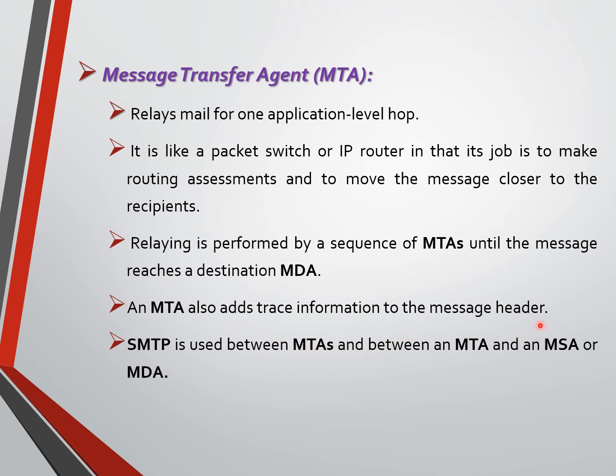All the MTAs will be connected from one MTA to another, and while they are connected to each other, we need to trace that this MTA is transferring the message to that MTA, and that this message is received by the adjacent MTA. We need to be able to track from where to where the message is being sent.